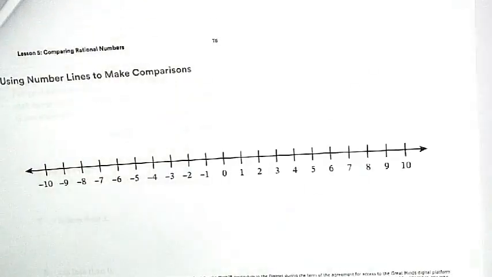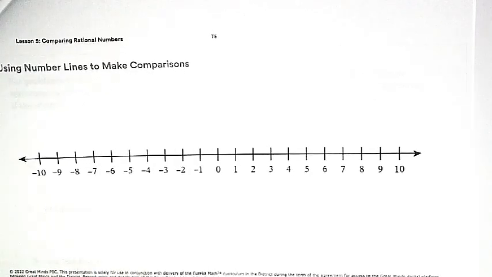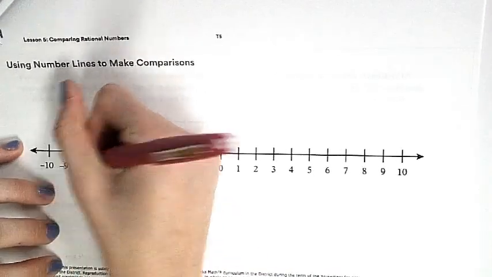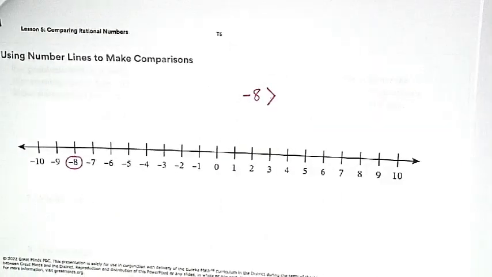Let's practice. Someone give me a negative number that's on this number line. Someone give me a negative number. Juliana, give me a negative number. She said negative 8. Somebody give me a negative number that's bigger than negative 8. I want a number that I can put greater than for negative 8.